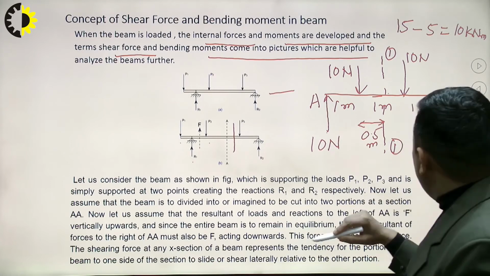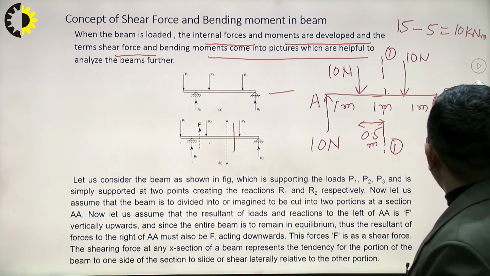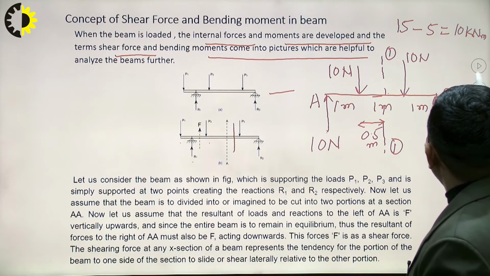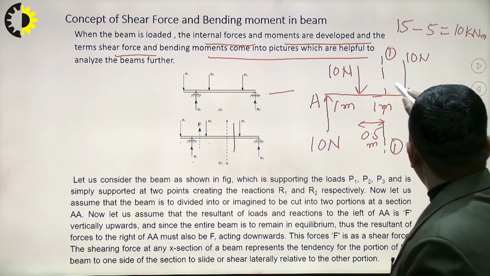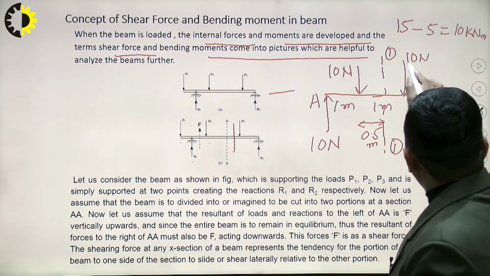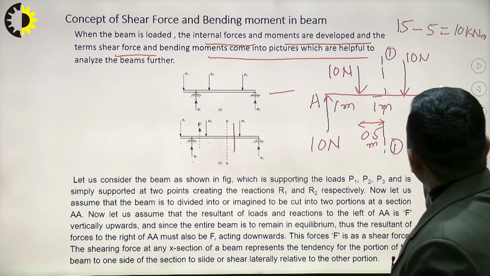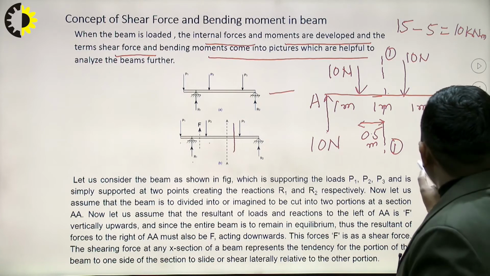Now consider the right hand side also. From this point, the distance is 1.5, so 10 into 1.5, and the tendency of rotation because of this is anti-clockwise. So it is 15.